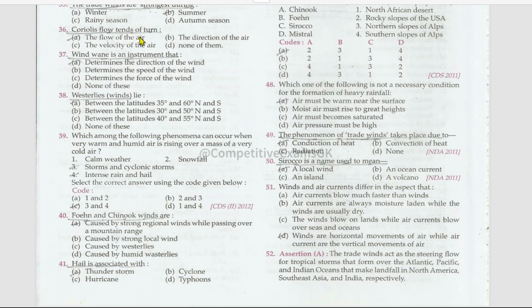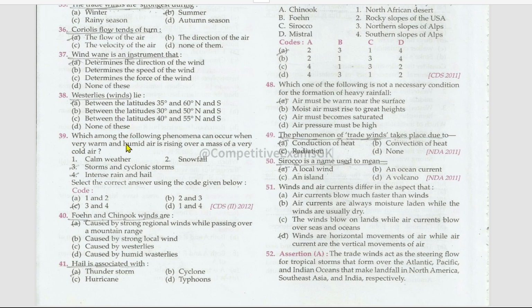Coriolis force tends to turn the flow of the air. A wind vane is an instrument that determines the direction of the wind. Westerlies lie between the latitudes of 35 degrees north to 60 degrees south.